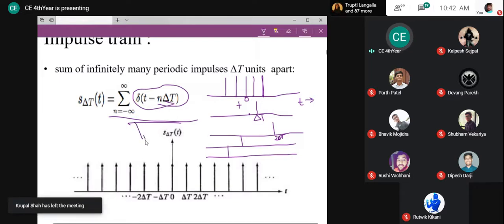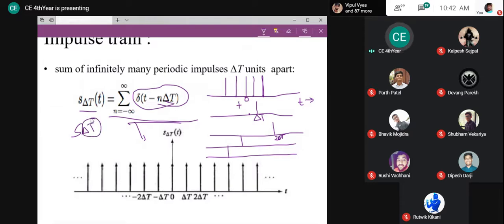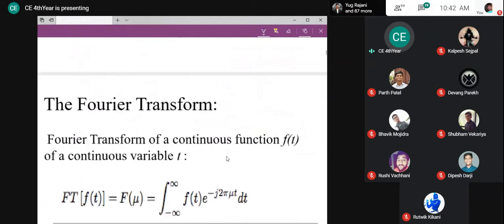What is the notation? The notation is S of delta t. I will represent it as S delta t. That is the impulse train. What is the significance of delta t? Can anyone tell me? What does delta t tell us? Delta t says that this is the separation between two impulses. Here the gap between two impulses is delta t. If I say the separation is x, I should write S of x here. Like this, this indicates the separation between two impulses. So this is the impulse train, very much useful to us.